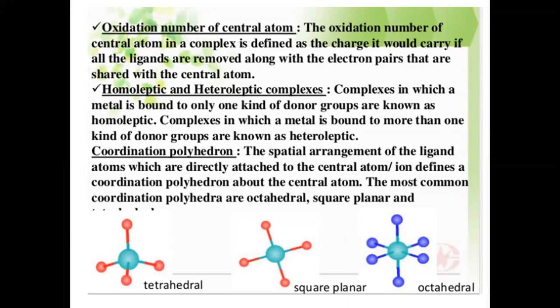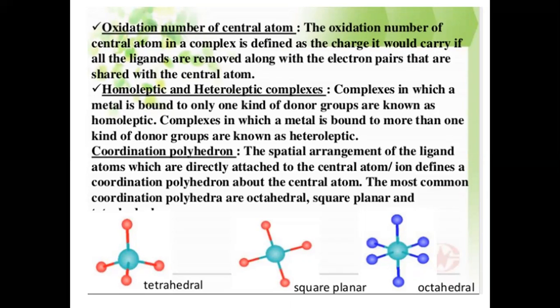The complexes can be homoleptic or heteroleptic. Homo, as the name indicates, means same. In homoleptic complexes, all the ligands are of one kind, meaning all the donor groups are of one kind. And in heteroleptic complexes, the ligands are of more than one kind.